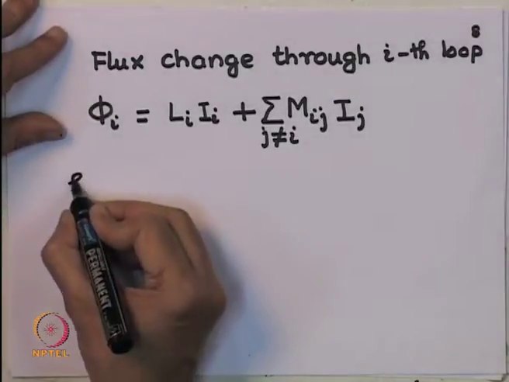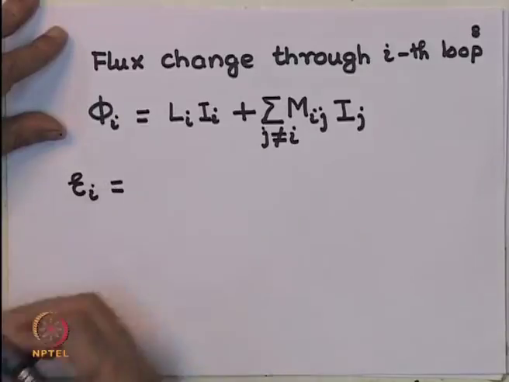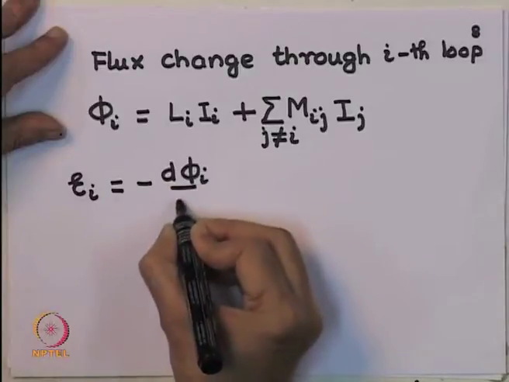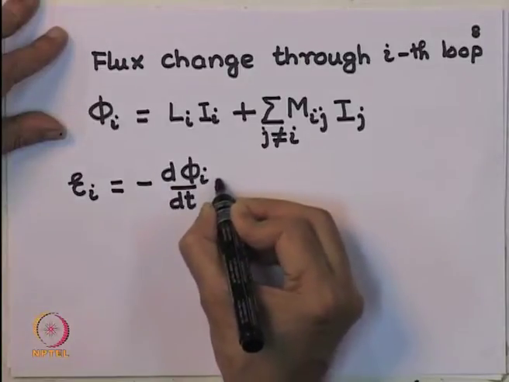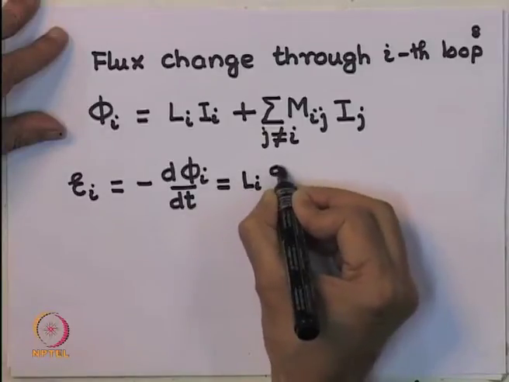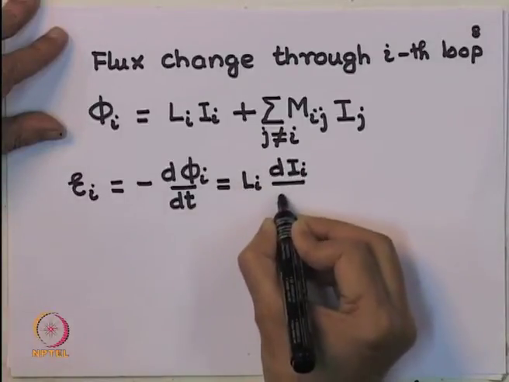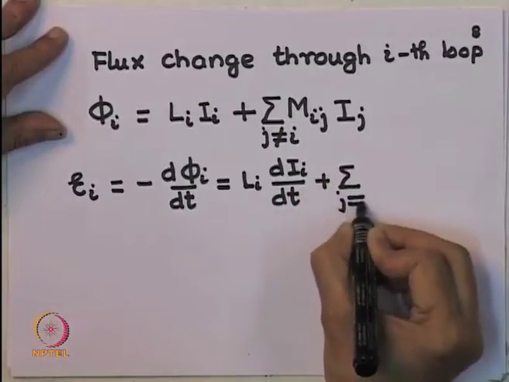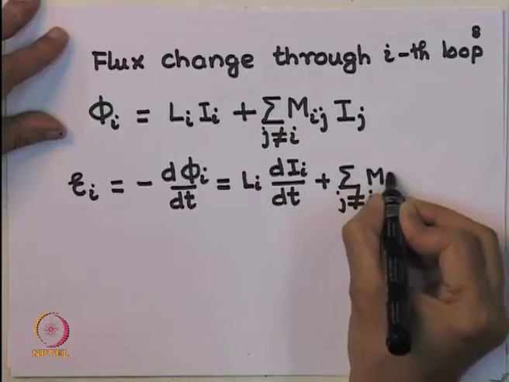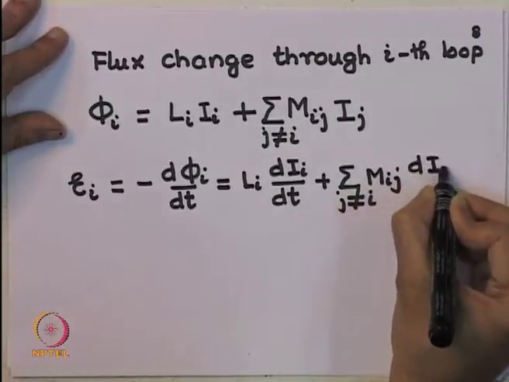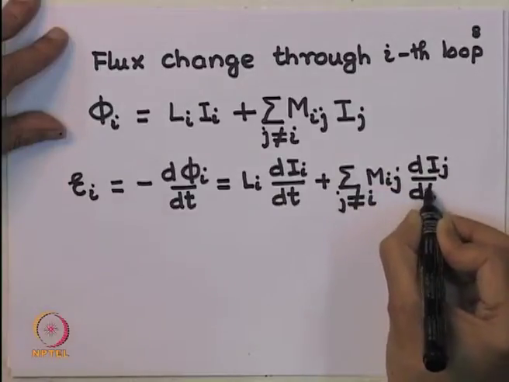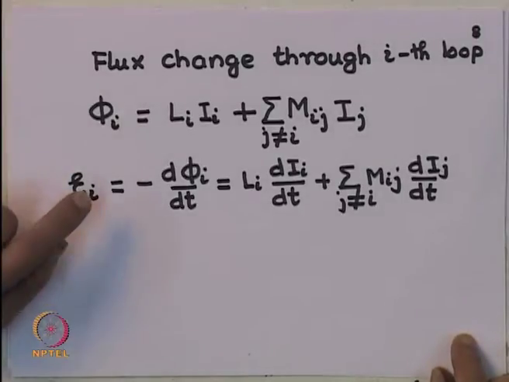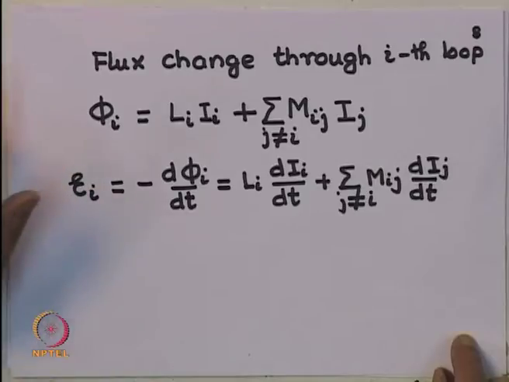So, the EMF in the ith circuit, which is minus d phi i by dt, is equal to Li dIi by dt plus sum over j not equal to i Mij dIj by dt. So, this is the EMF established in the ith circuit.